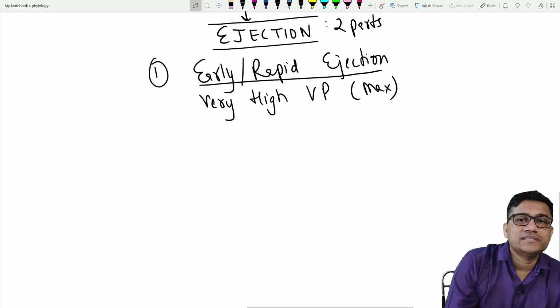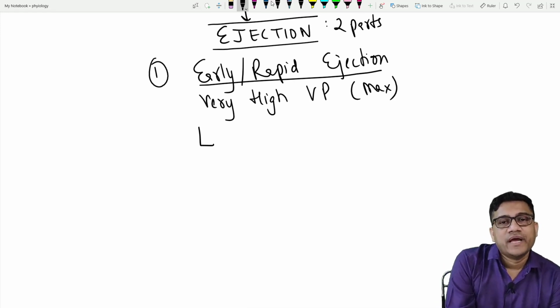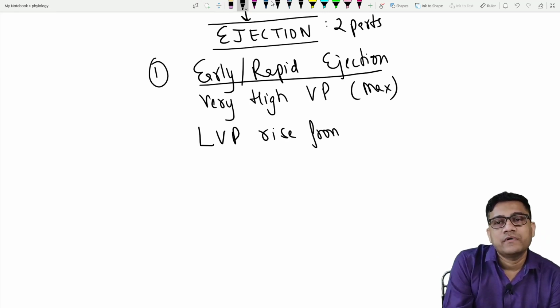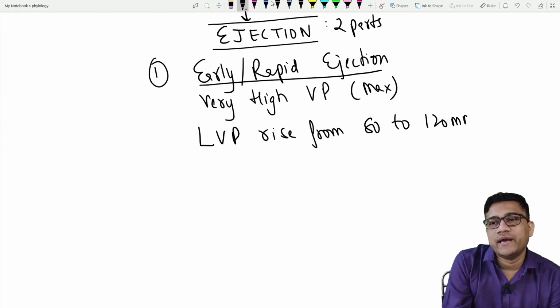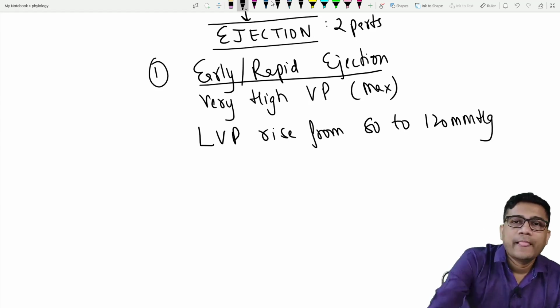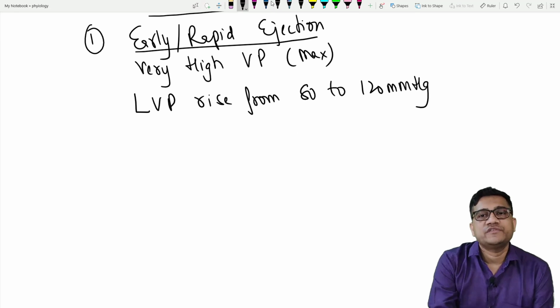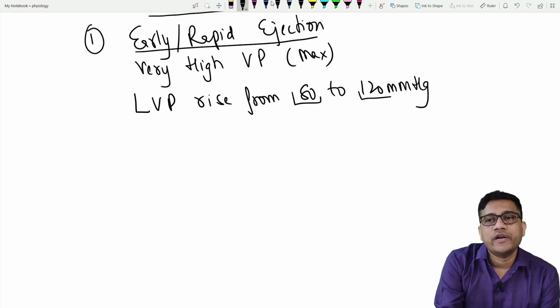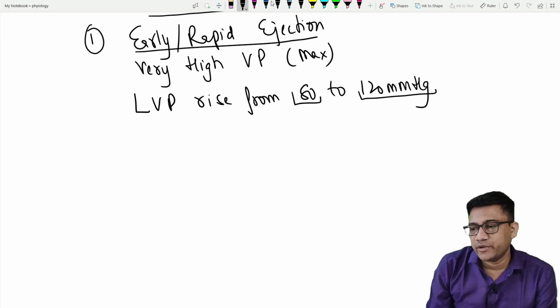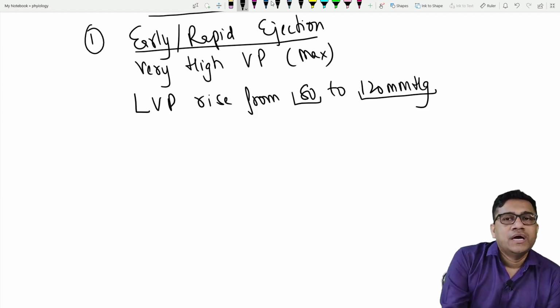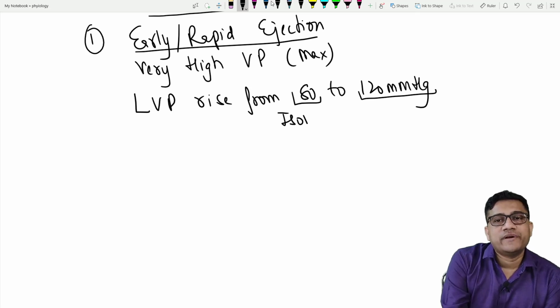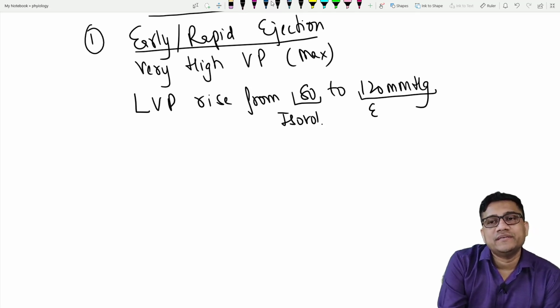The result is, first, write down LVP rises from 80 to 120 mmHg. Are you clear? So 80 was in the isovolumetric period, 120 is in rapid ejection.